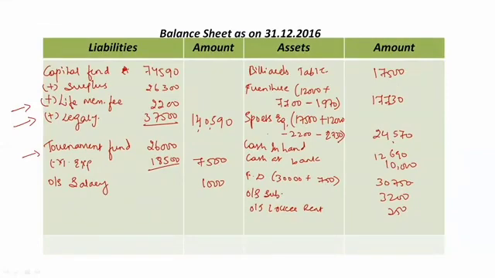Now at last we need to total and check whether the closing balance sheet tallies or not. So the total on both sides is 1,49,090 rupees. Okay, so it tallies. 1,49,090 rupees. Yes, it's tallied. So this is how we prepare the final accounts of an NPO.